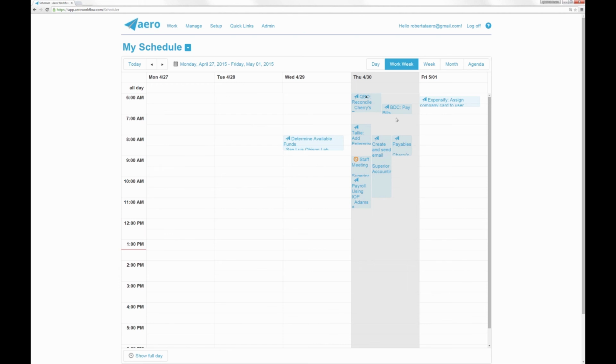So one cool thing you can do from the schedule is that you can grab these. If they have blue font, meaning they are not completed, you can grab one of these and you can move it to a different day, a different time. The black ones, the black font that are completed, if they move, they will jump right back. Those cannot be changed anymore because they have been completed. But any of these that are not completed, you can drag and move them around.